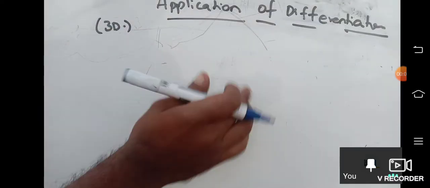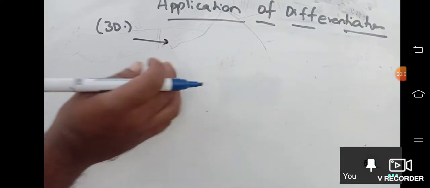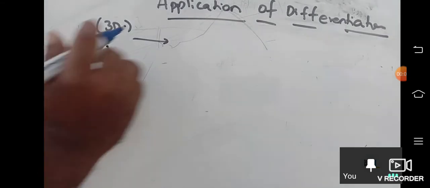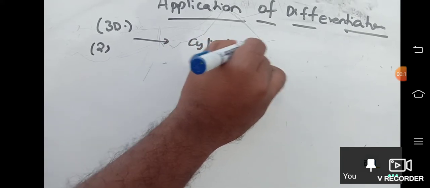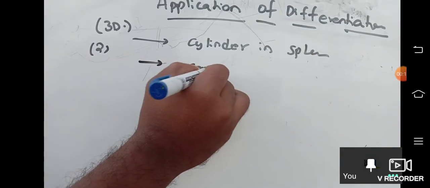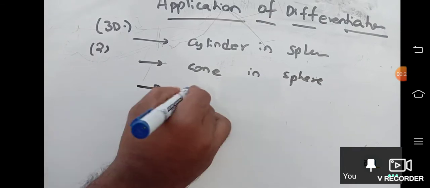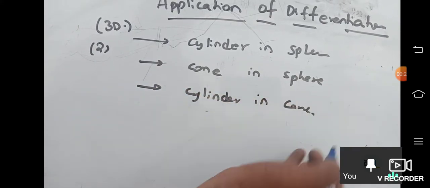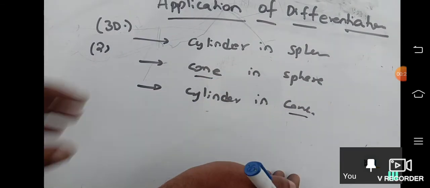Okay. Shall we start? In 3D, first what are there? Tell me. In 3D, two diagram questions. What questions are there? Cylinder in sphere, cone in sphere, cylinder in cone. See, wherever cone is involved, some will be a little complicated.